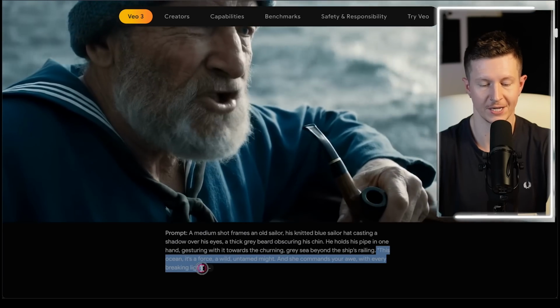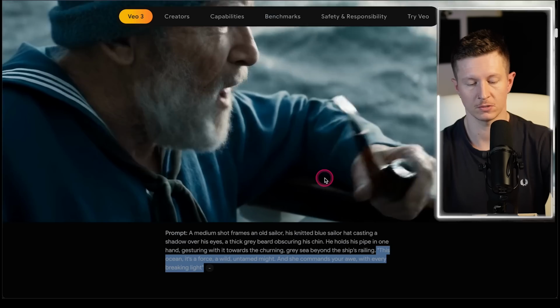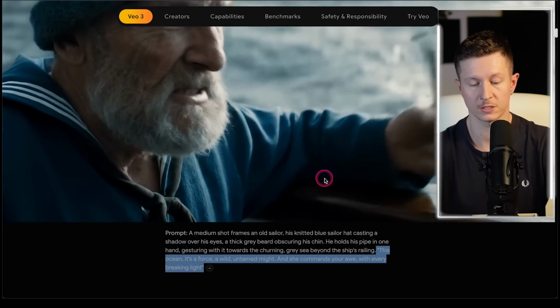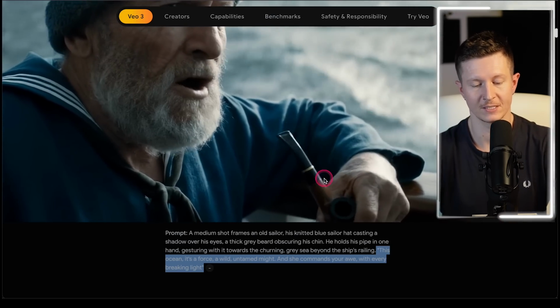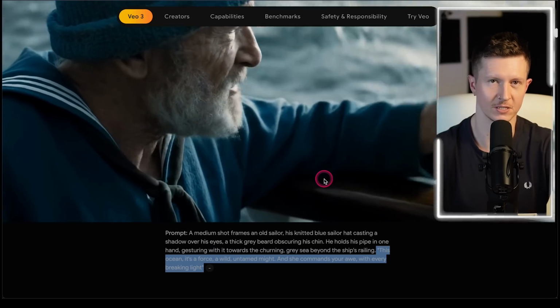Now, for the speech, it simply added this in quotations. It has not given any information about the type of voice that he should have, but it simply defines the character, the shot, and then adds the speech in quotations.